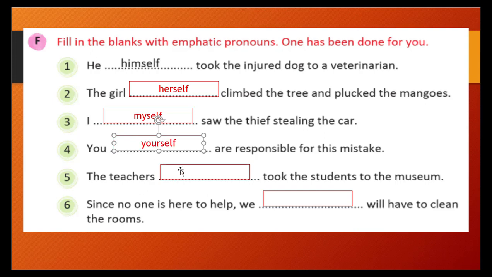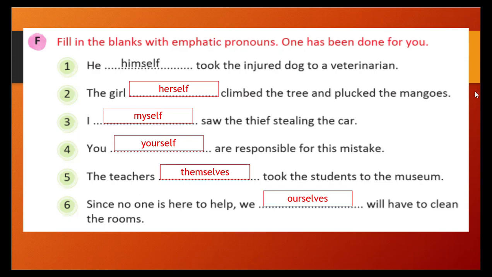The teachers, with the teachers relating, we will write the answer here: themselves, because teachers are in plural form. Since no one is there to help, we ourselves have to clean this room. We ourselves should be the correct answer, right? So this is how you can finish the exercise.